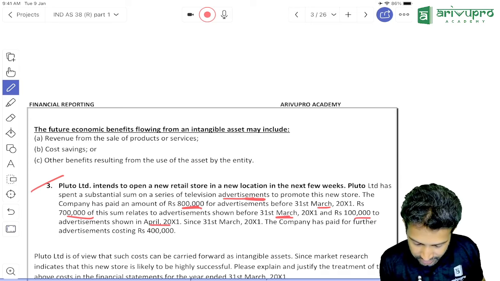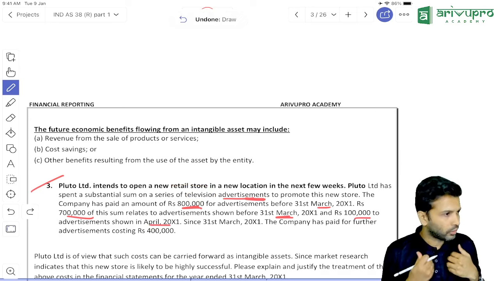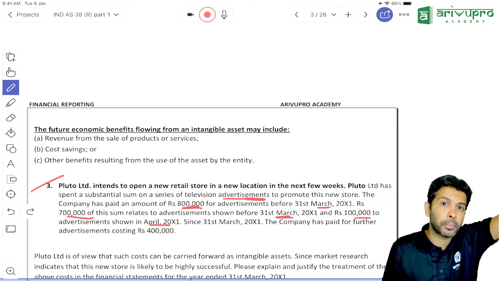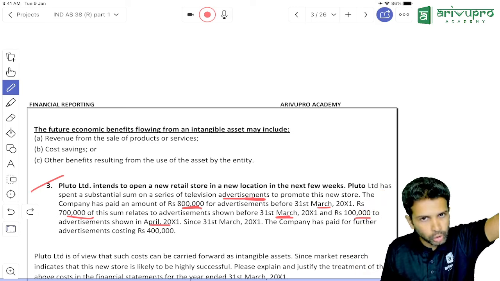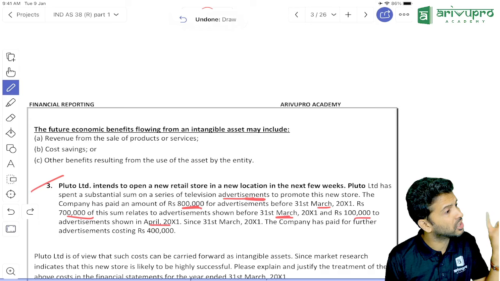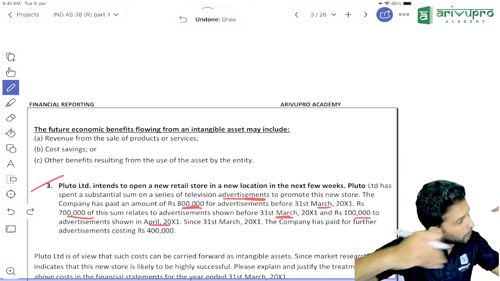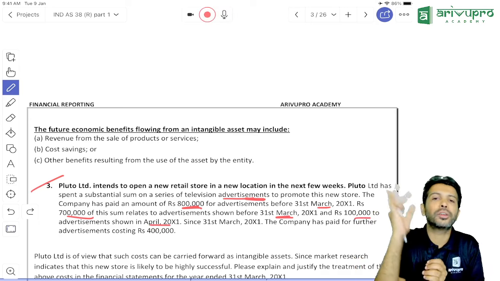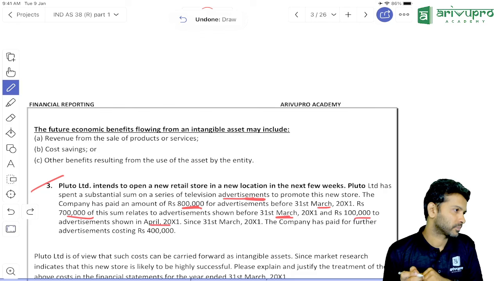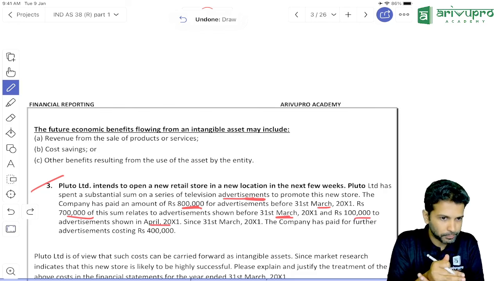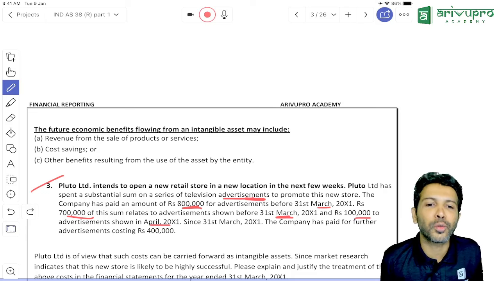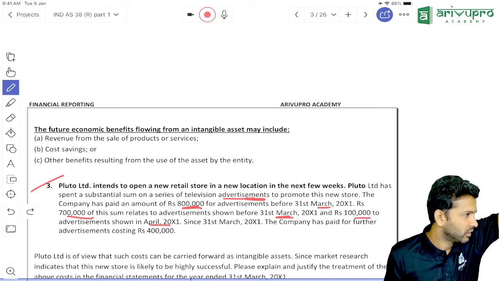And which advertisement is this? Television, no? So obviously when you buy a television slot, the advertisement will get aired or broadcast on the TV. Out of that 8 lakh spending, 7 lakh worth of advertisement came in which year? March. 1 lakh worth of advertisements was shown in the current year or next year? Next year. You paid the total money now only. It's like coaching fees. You pay the money now. Have I given 100% of coaching or am I giving it over 3 months? Giving it over 3 months.